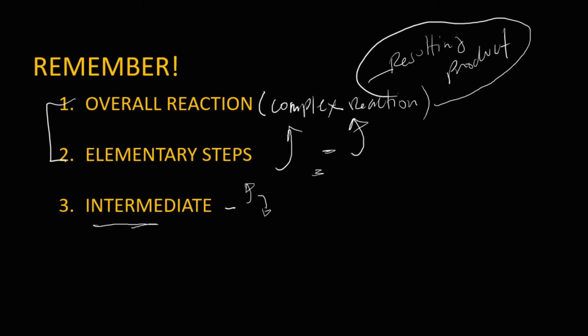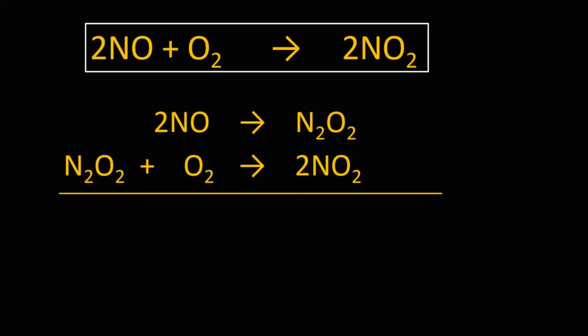Now let's go to intermediates, so that you can see what species or substances can be considered intermediates and where they appear in the elementary steps. Let us use the example given in your textbook, so that we can see how 2NO plus O2 forms 2NO2 by examining the elementary steps.